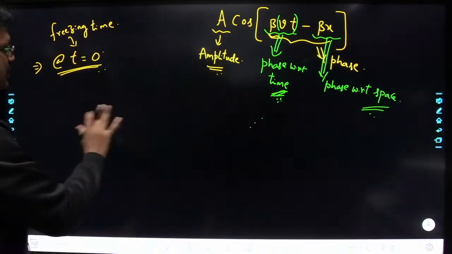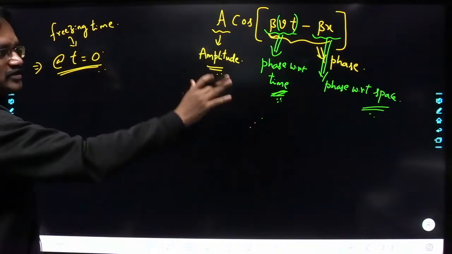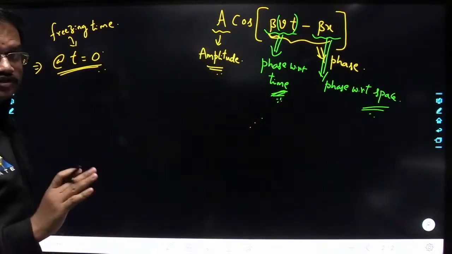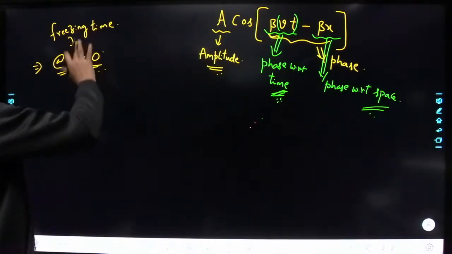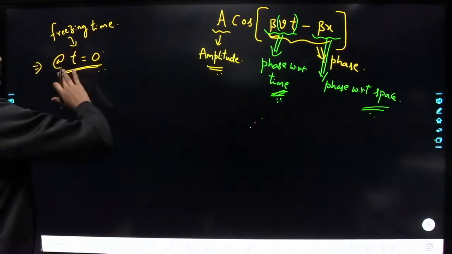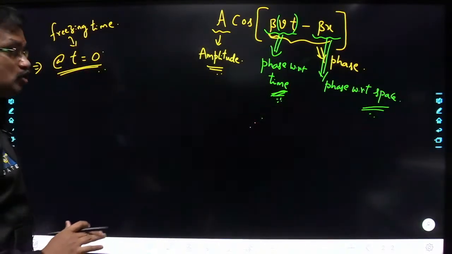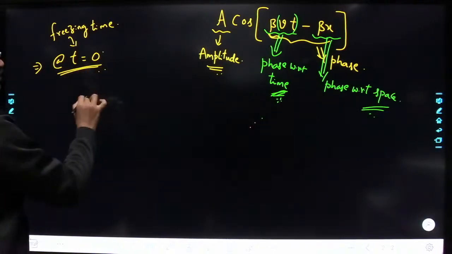Understood? So I want to observe how the phase of the wave is varying with respect to space. In that case, I am freezing the time. That means I am assuming t equal to 0. So at t equal to 0, how will the function look here?